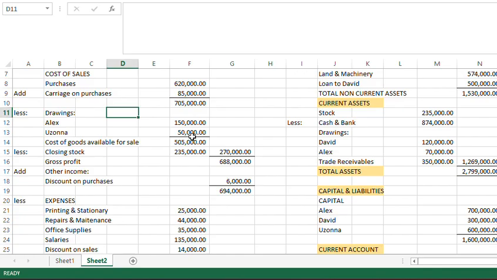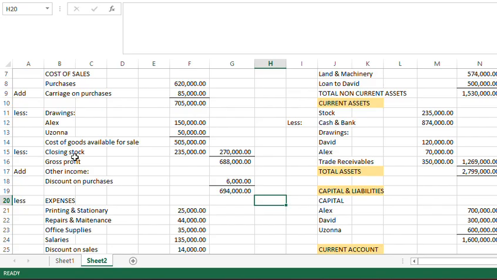So if you less these two, you have cost of goods available for sale. Because the partners withdrew the goods, it's no longer in the business. So we have cost of goods available for sales. This is the one that is ready to be sold, the cost of the goods that are ready to be sold. Now, less closing stock.